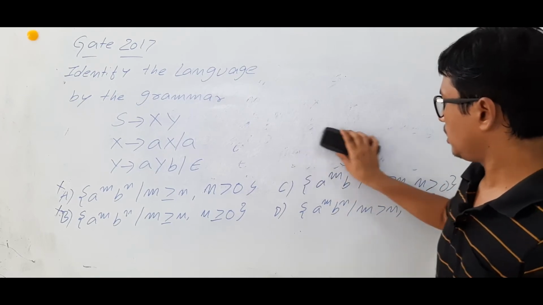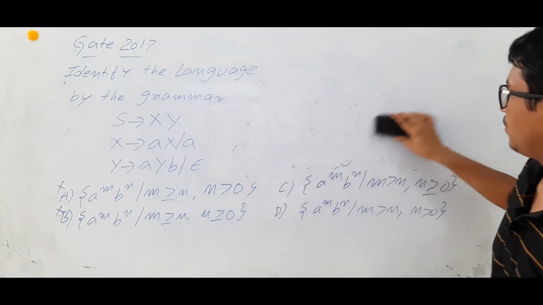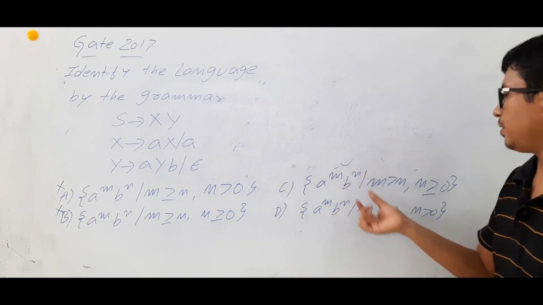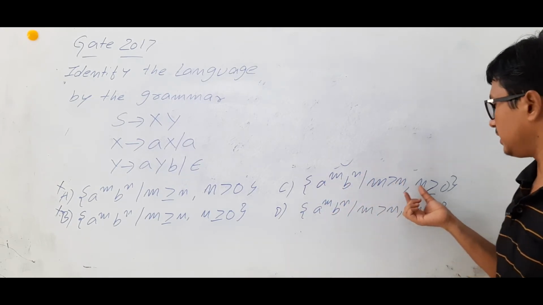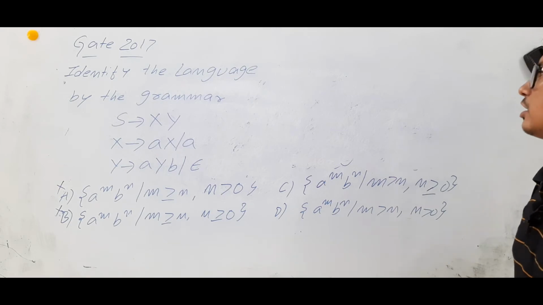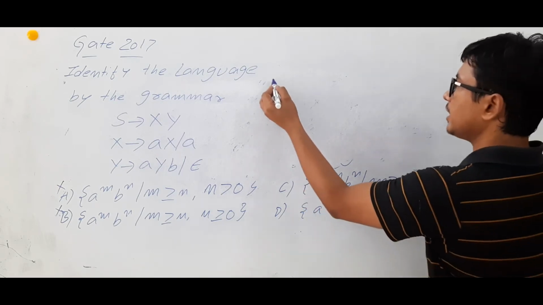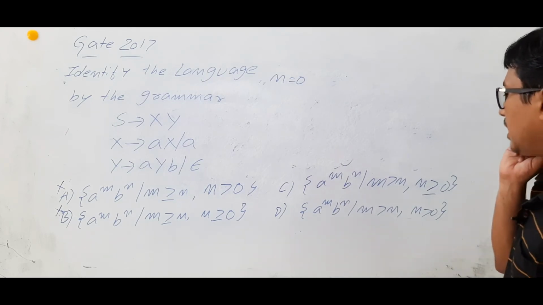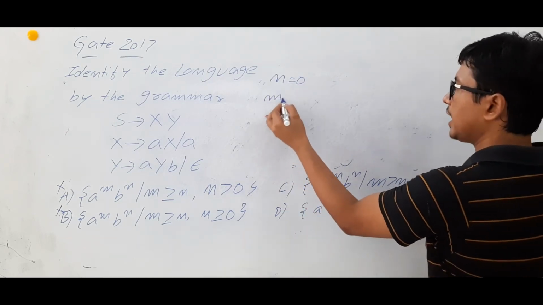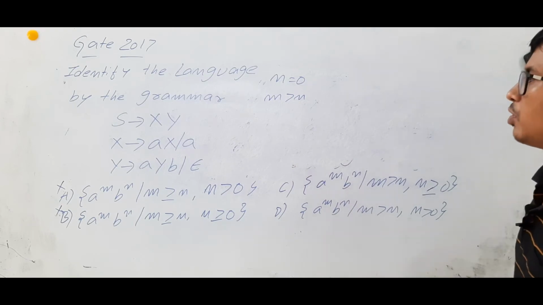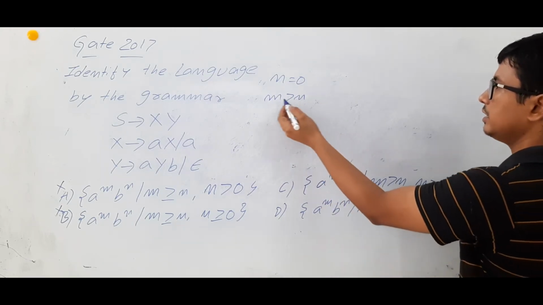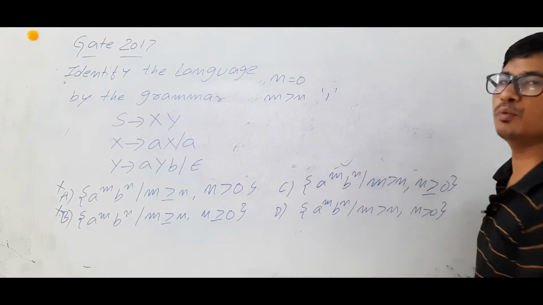Okay. Now we will see whether option C is a correct language or not. a power m, b power n, m is greater than n and n is greater than or equal to 0. Let me take n value equal to 0. What is the smallest m value I can take such that m is greater than n? The m value should be 1.